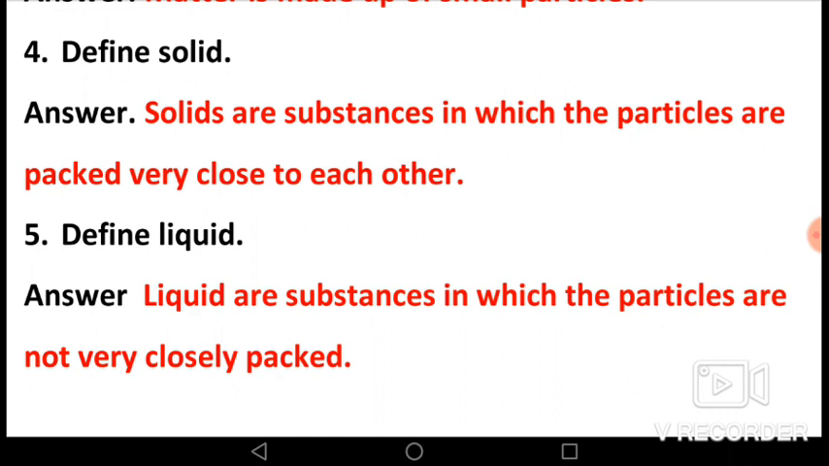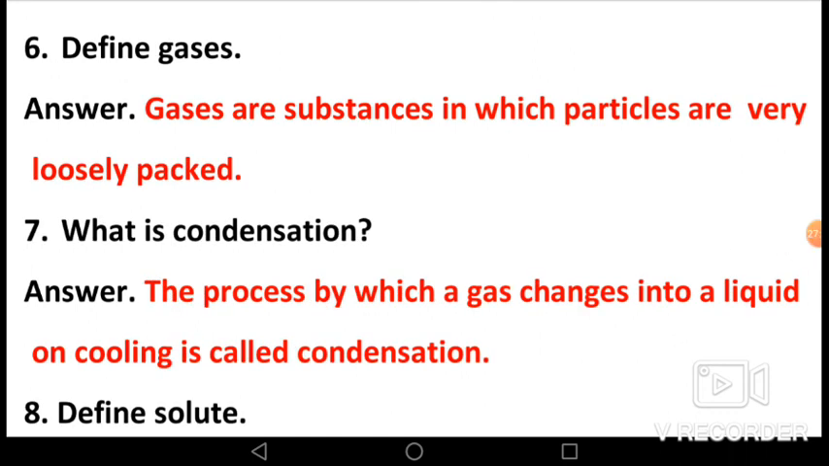Fifth, define liquid. Liquids are substances in which the particles are not very closely packed. Sixth, define gases. Answer, gases are substances in which particles are very loosely packed.